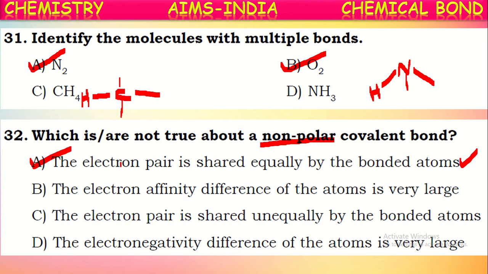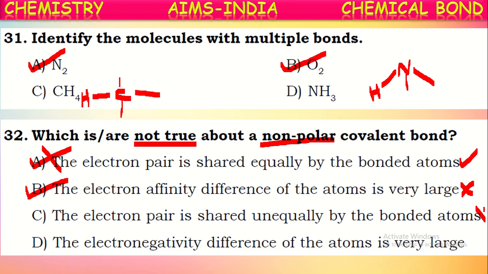Okay, let us see here. They're asking which is not true. Now, if you see the next one, the electron affinity difference between the atoms is very large. Yes, then only it is said to be a polar molecule. But here they are asking about non-polar. So this statement is not correct about non-polar covalent. So it is the correct answer here. The electron pair is shared unequally by the bonded atoms.